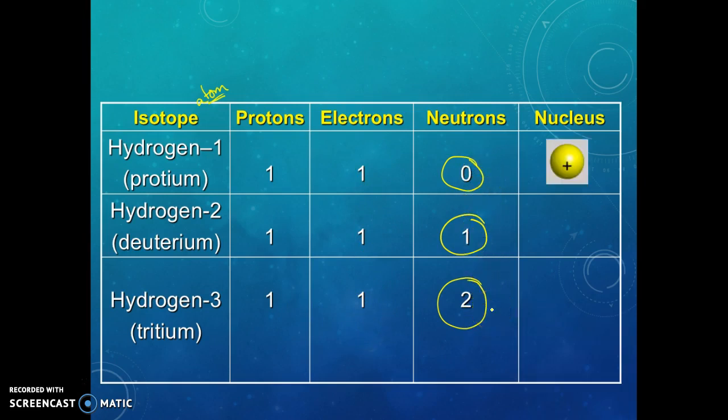If we look a little more at the nucleus, we can see the nucleus of protium, hydrogen 1, only has a single proton. There's nothing else in there, just a proton.